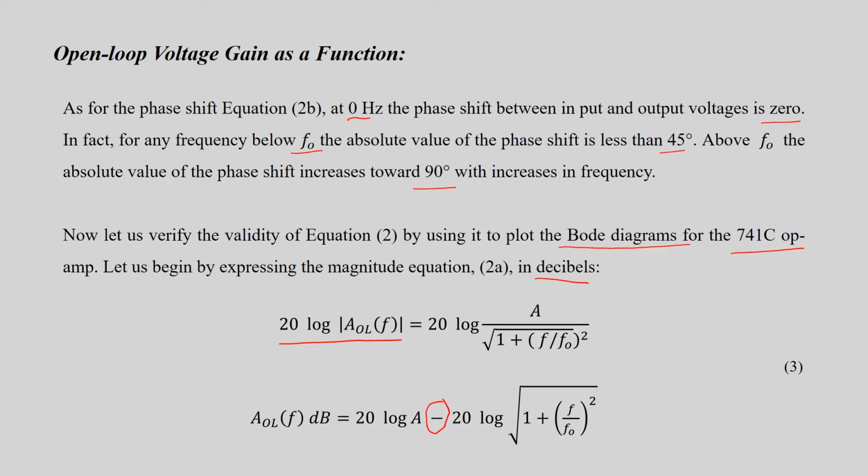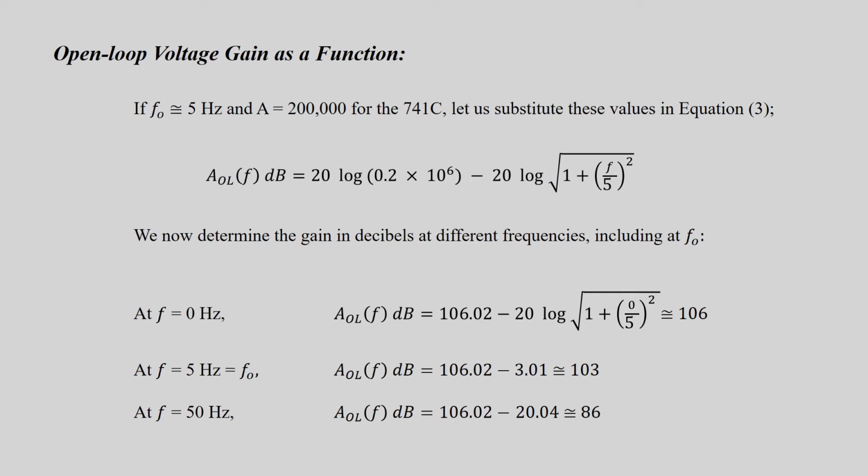So we can write this as 20 log A minus 20 log root of 1 plus (F by F0) squared. We know that for 741C, F0 is equal to 5 Hertz and open loop gain A is 2 lakhs. Putting these values, it becomes 20 log 0.2 into 10 raised to 6 minus 20 log root of 1 plus (F by 5) squared.